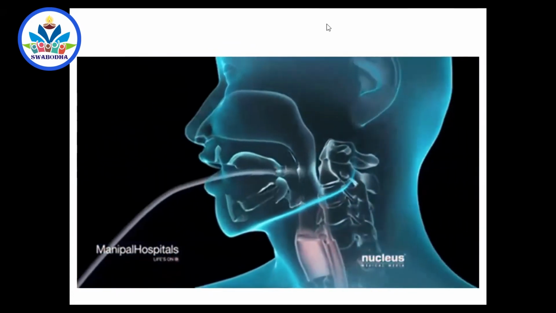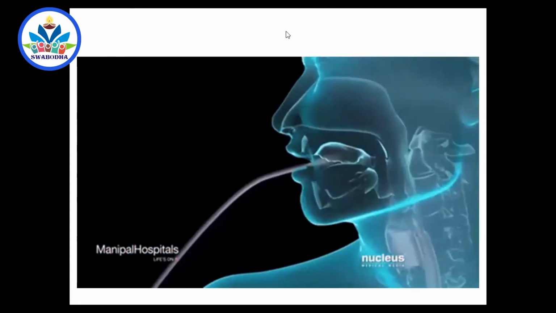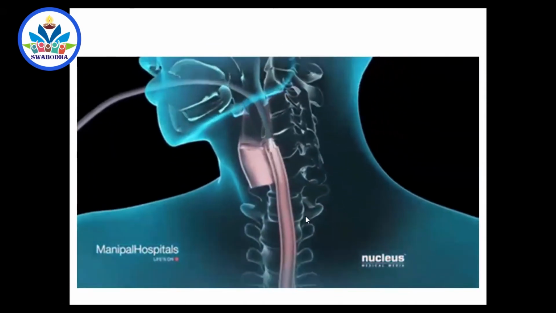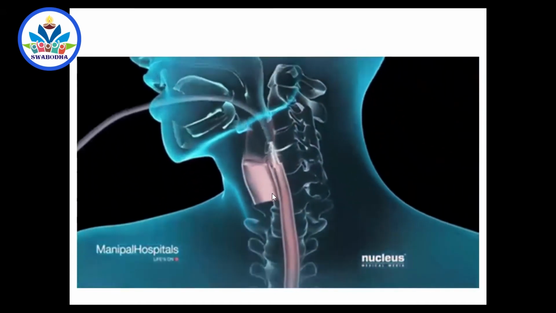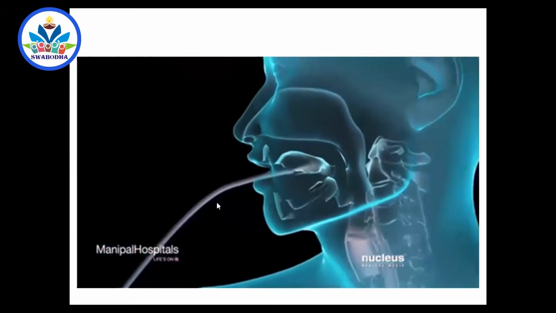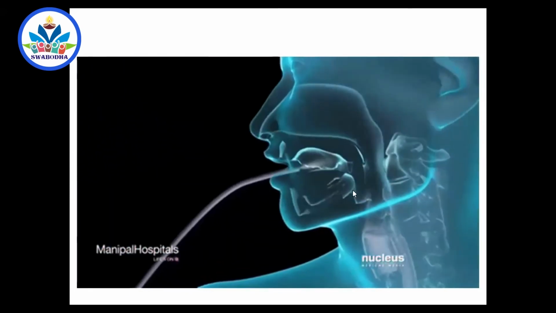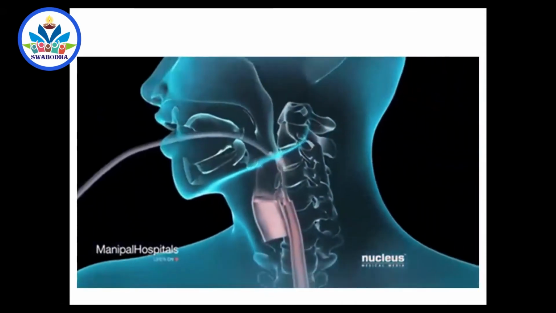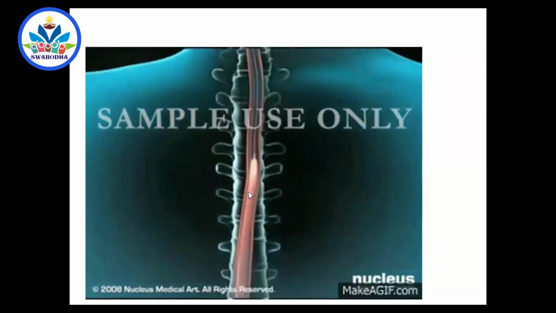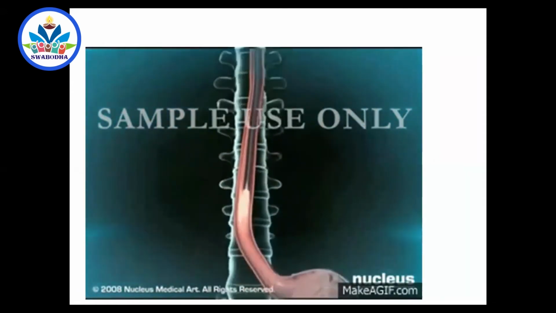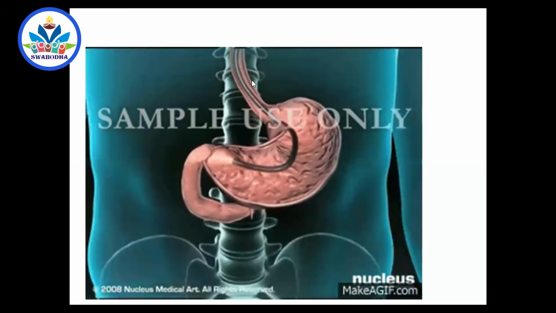In computers, it is used to transmit signals from one place to another. Remember, in medical, it is used in endoscopy to see the internal organs of the human body. Initially, it is inserted through the mouth into the esophagus, and it enters the stomach. Once it goes inside the stomach, light is sent through it, and all the internal parts of the human body will be studied. Reflected light is made to come out through another cable.